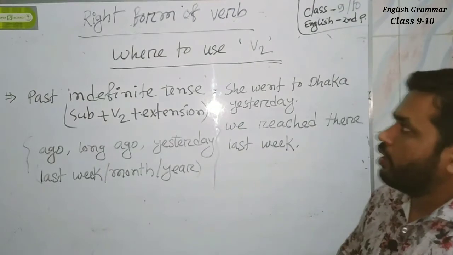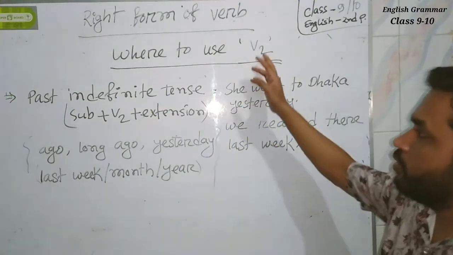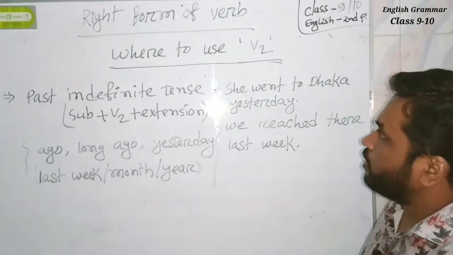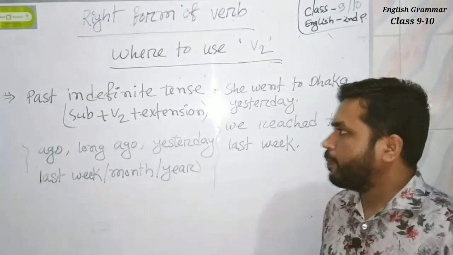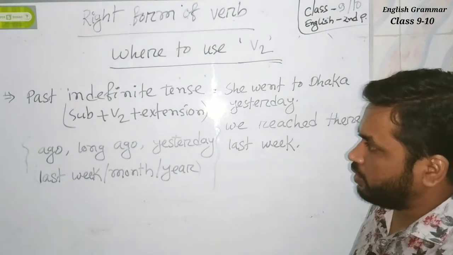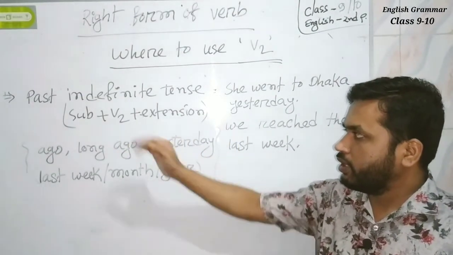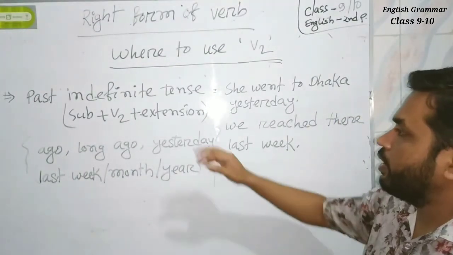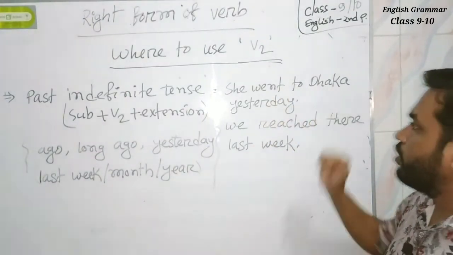Now it's time to know where to use B2. In this step I will discuss where to use B2. We know that B2 is used in the past indefinite tense, and the structure of the past indefinite tense is subject plus B2, that means past form of the verb, plus extension, such as she went to Dhaka yesterday.